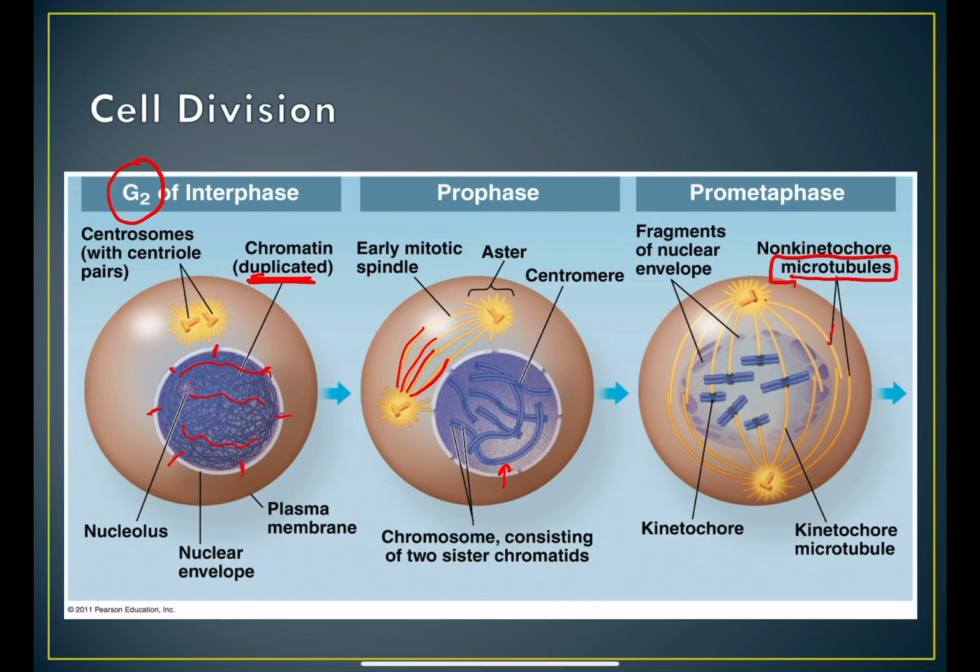Back here to prophase. So in prophase, we see the chromosomes forming. Okay, the centrosomes are starting to move to the poles. They're going to move to the end of the cell. By prometaphase, they're all the way at the end of the cell. These microtubules are fully kind of formed there.